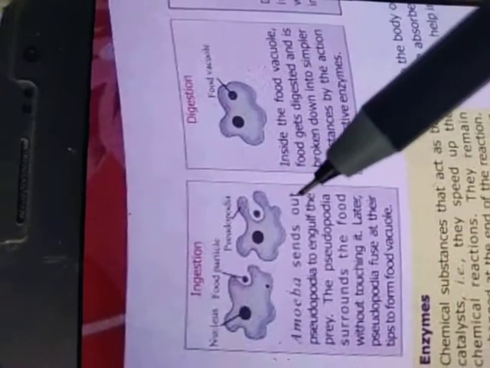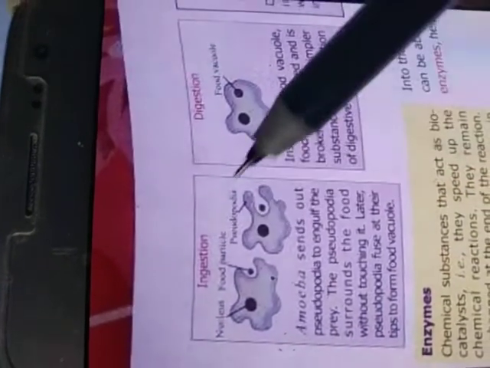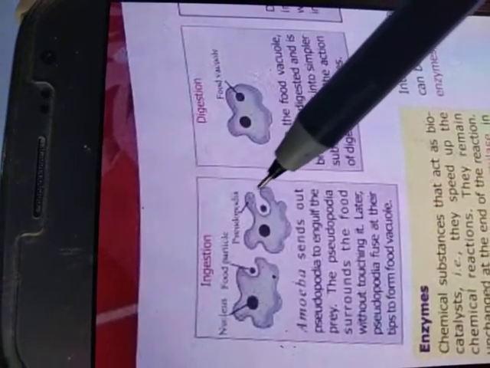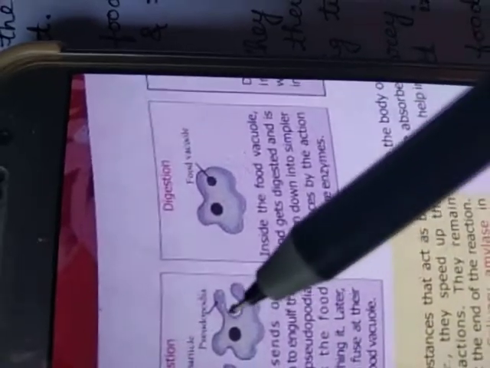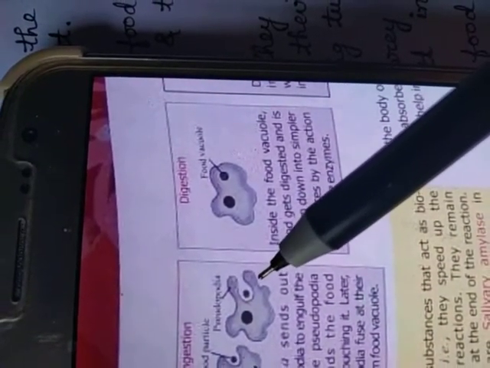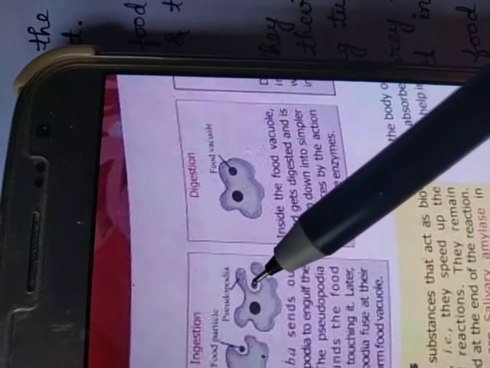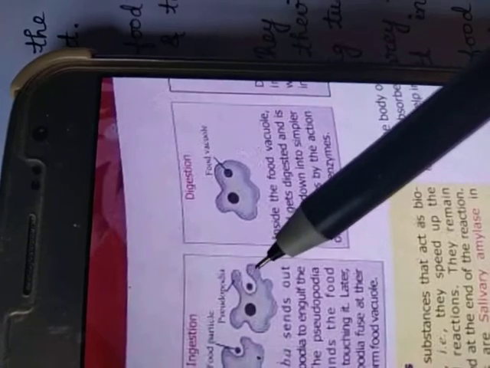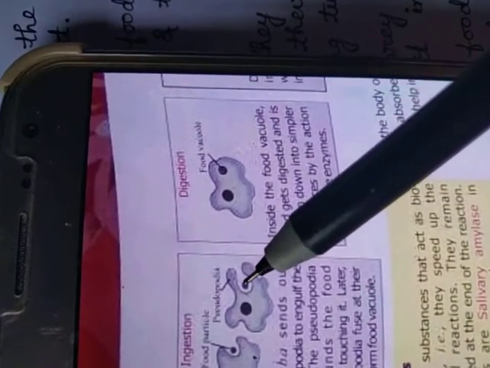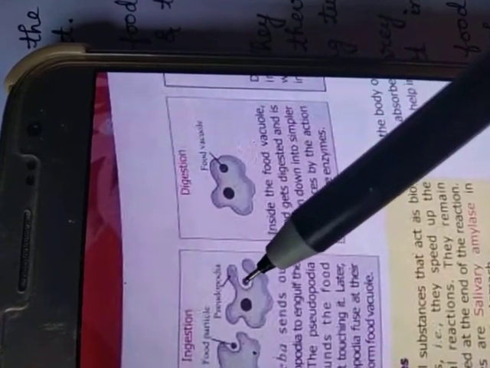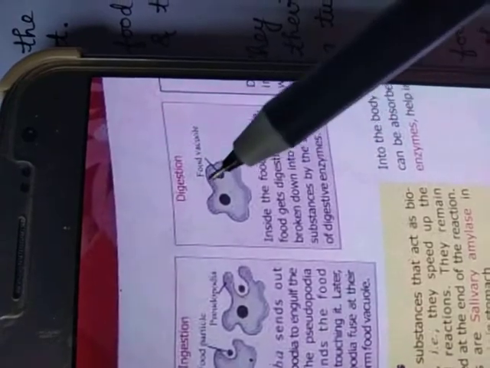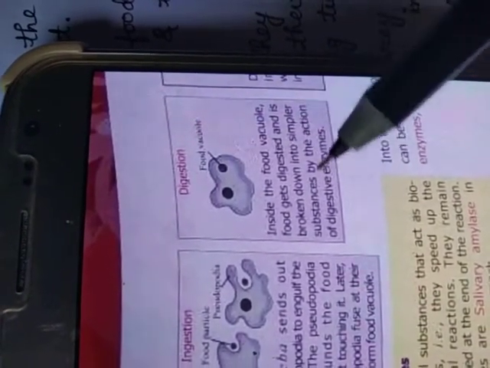Later, the pseudopodia fuse at their tips to form a food vacuole. Means this portion and this portion will join with each other, and the food becomes inside their body. So this process is ingestion. Now digestion. If this portion and this portion joined with each other, the food is present inside their body, which is called food vacuole. So this is called food vacuole. Within the food vacuole, the food is broken into simple form.